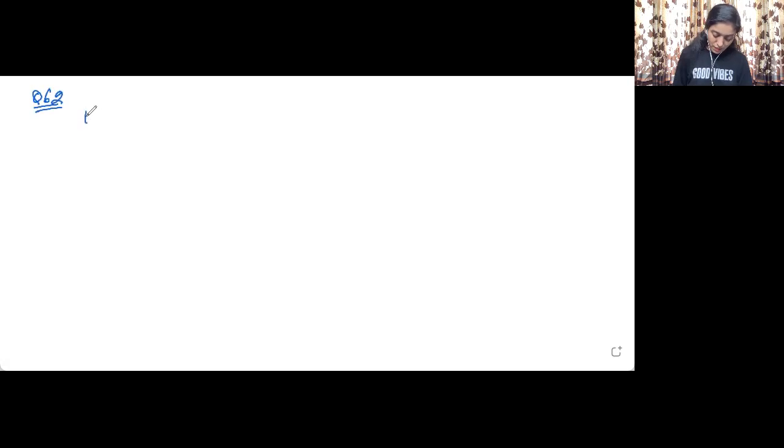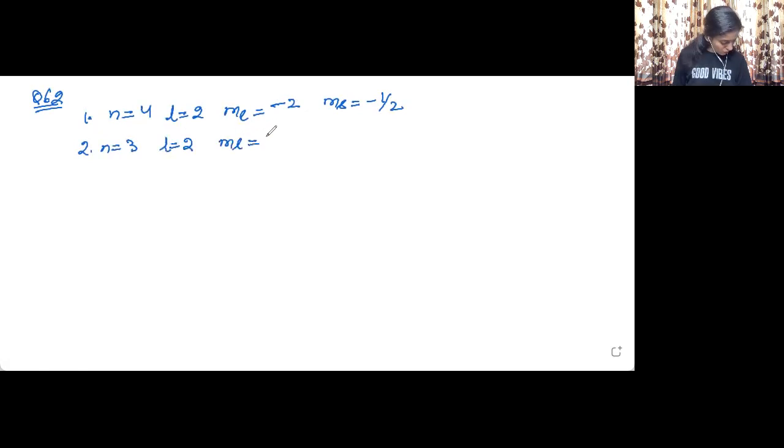First one is n equal to 4, l equal to 2, ml equal to minus 2, ms equal to minus half. Second is n equal to 3, l equal to 2, ml equal to 1, ms equal to plus half. Third one is n equal to 4, l equal to 1, ml equal to 0, ms equal to plus half.